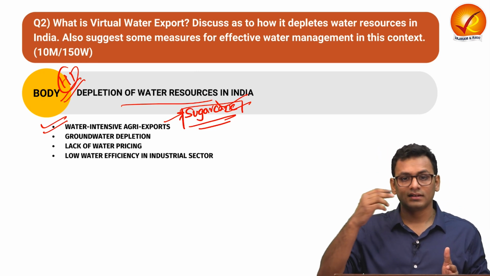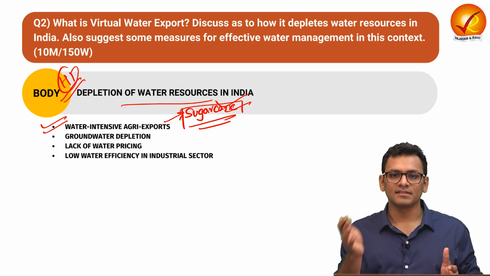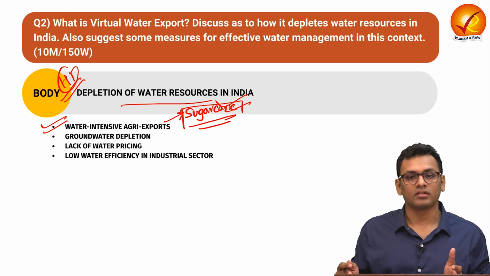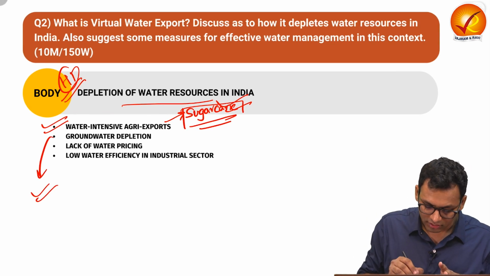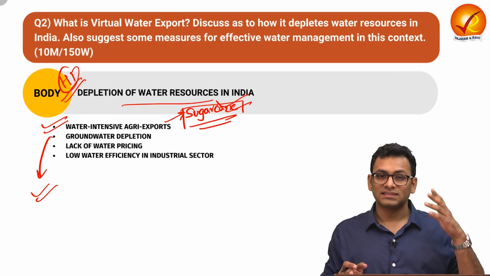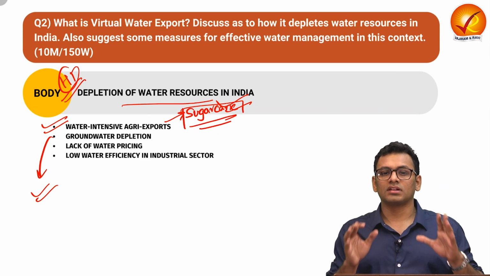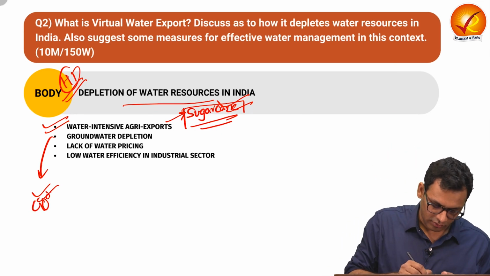So that definitely augments the issue of water stress, and this is how the depletion of water resources happens in India.